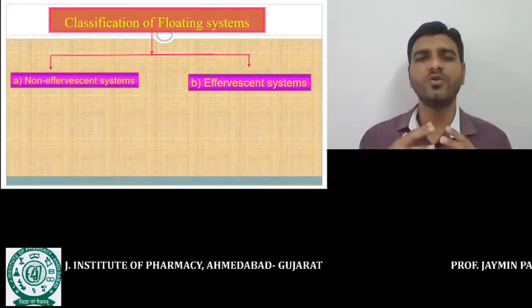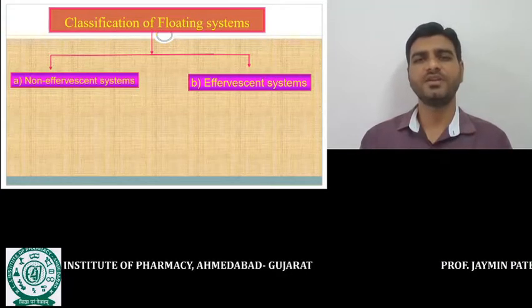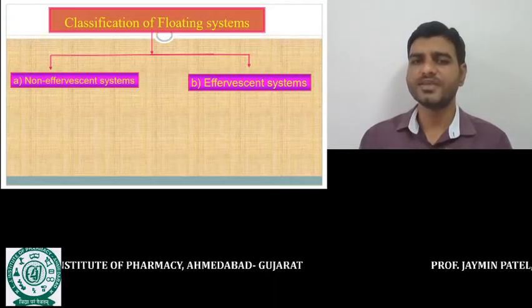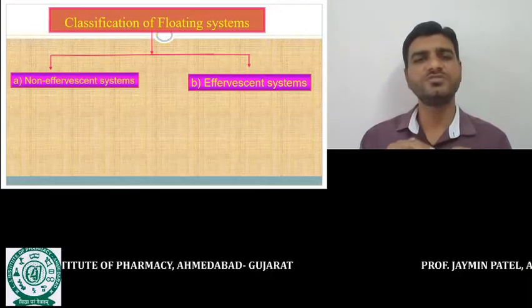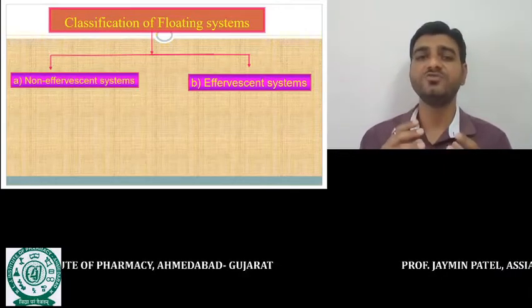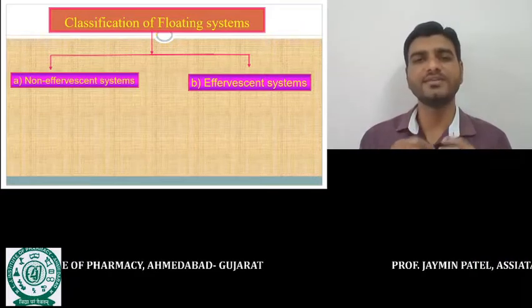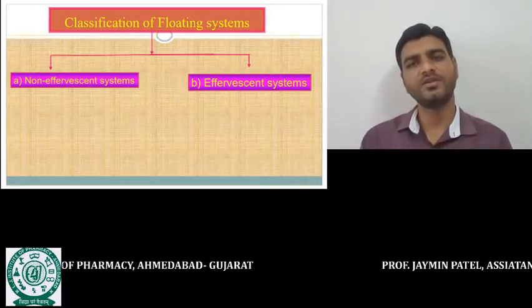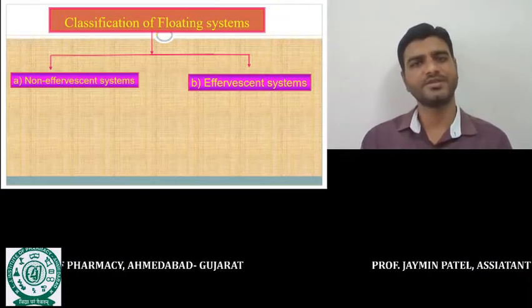Now what are we going to do in this effervescent approach? Here, along with the drug molecule, we use some polymeric components. Side by side, we use an effervescent agent. For example, sodium bicarbonate or calcium carbonate.